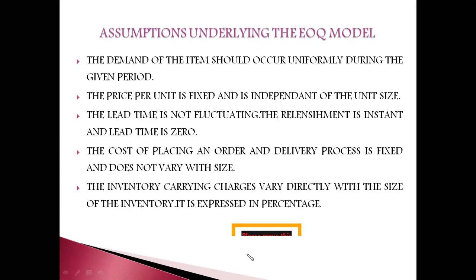So these are, how many are there? These 5 points are the assumptions of EOQ model. मतलब सबसे पहले क्या था? The demand should be the same throughout the year. Okay. Second one, unit price should be fixed. Third one, lead time will be zero, or there will not be fluctuating lead time. That is, जैसे order दिया तुरंत सामान आ गए, ऐसे होना चाहिए. Then the cost of placing the order and delivery is not varying with the size. भले आप कितना भी order करें, cost will not change. Then inventory carrying charge will change directly with the size of the inventory, and it is expressed in percentage. Now see the next slide.